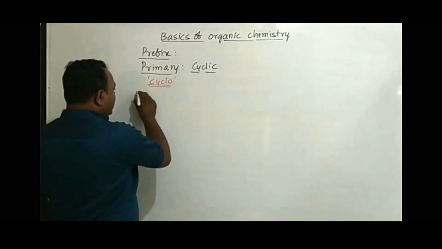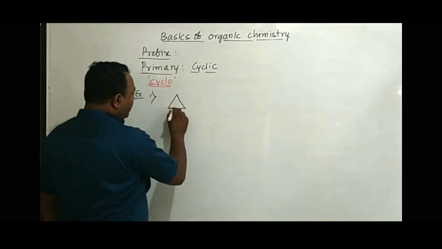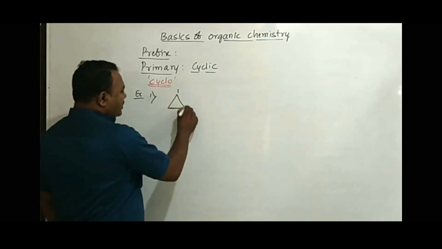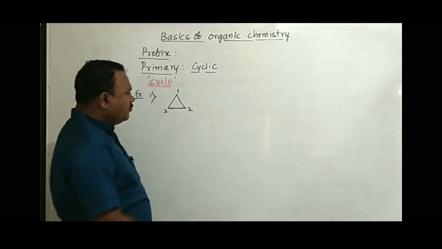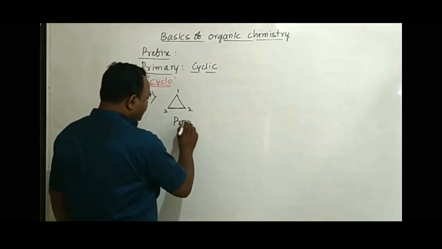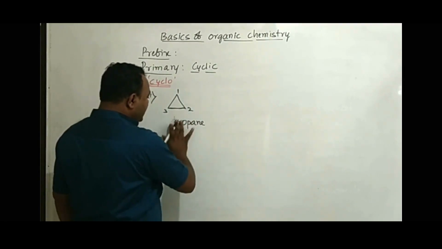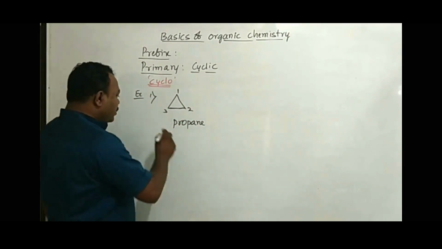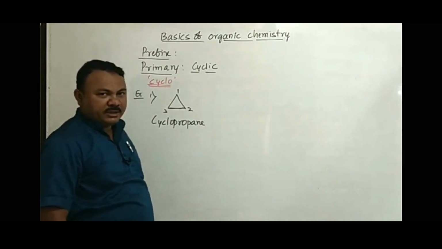Say for example, if I take this simple cyclic compound, we have 3 carbons in the ring. First carbon, second carbon, third. 3 carbons are present in the ring. For 3 carbons we know the word root. What is the word root we are using? Prop. Carbon-carbon single bonds are present, therefore the primary suffix is "ane." Start with a small letter, propane it is. Now the compound is cyclic, therefore we write the name for this compound as cyclopropane.